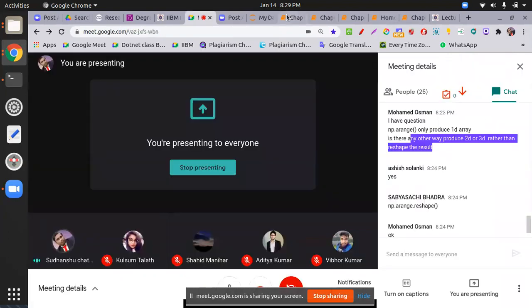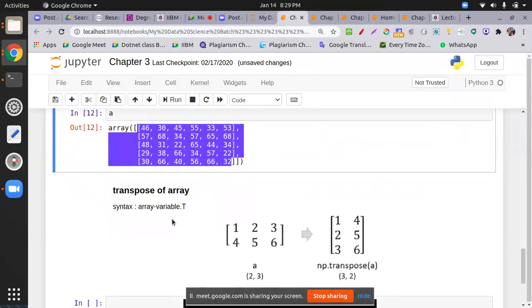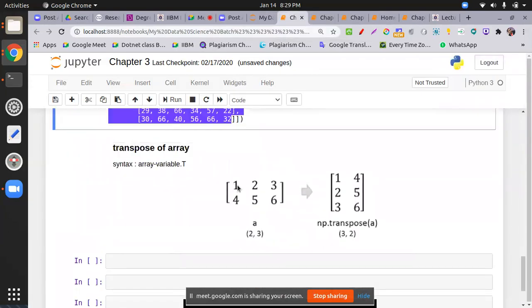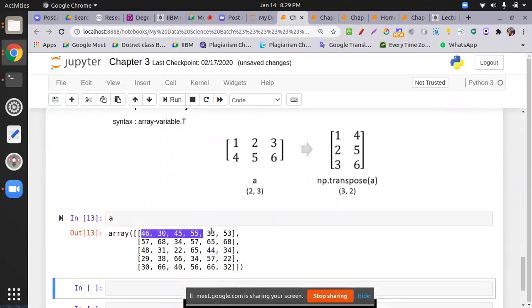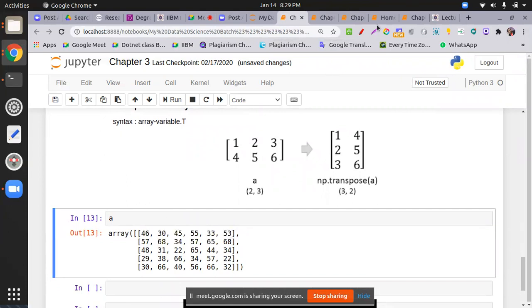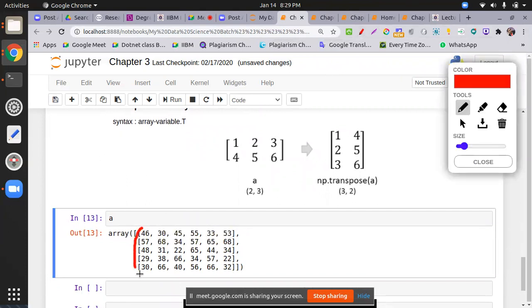All right. Okay. So the next thing is the transpose of an array. What is transpose? Row becomes column and column becomes row. So what I have is this one. These are my rows and these are my columns. Which one is my column? This one is my column.